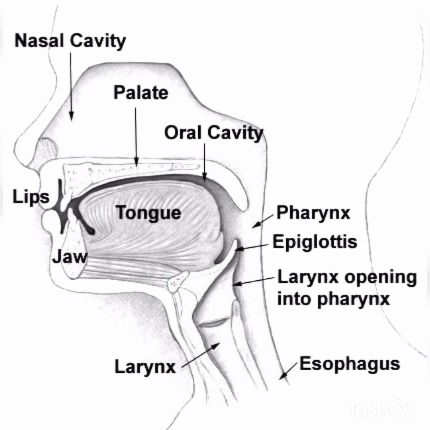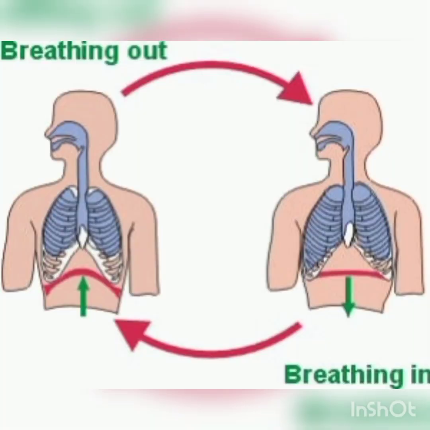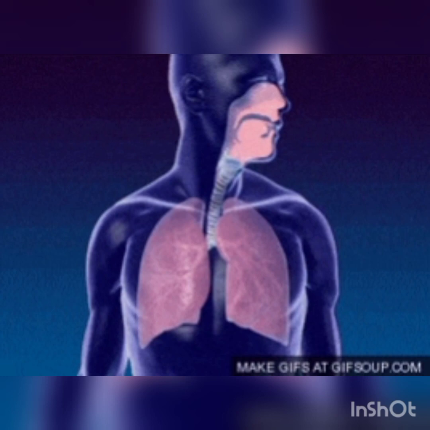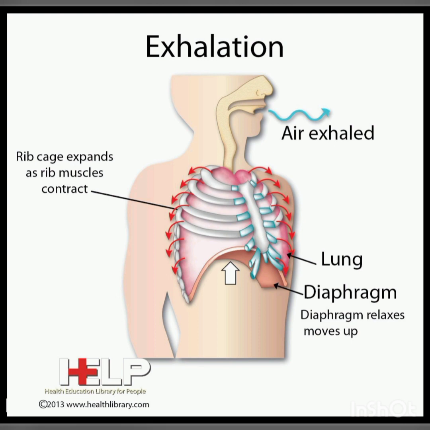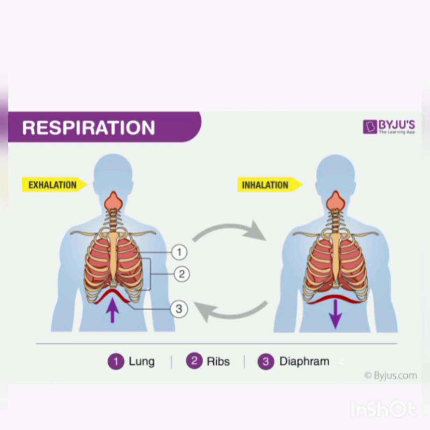Next, breathing, which involves two processes: inhalation and exhalation. During inhalation the diaphragm moves down and the ribs move upward and outward, thereby increasing the space in the chest cavity and leading to the movement of air into the lungs. During exhalation, the diaphragm moves to its former position and the ribs move downwards and inwards, thereby reducing the size of the chest cavity. This leads to the movement of air out of the lungs.